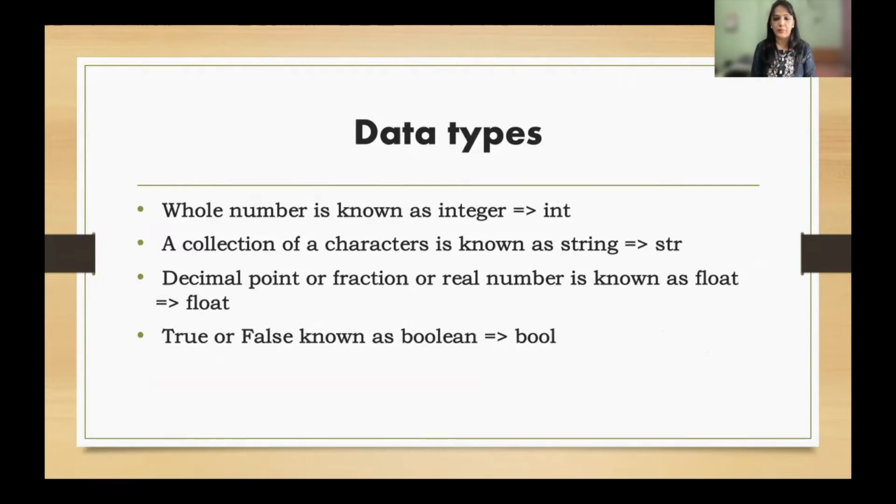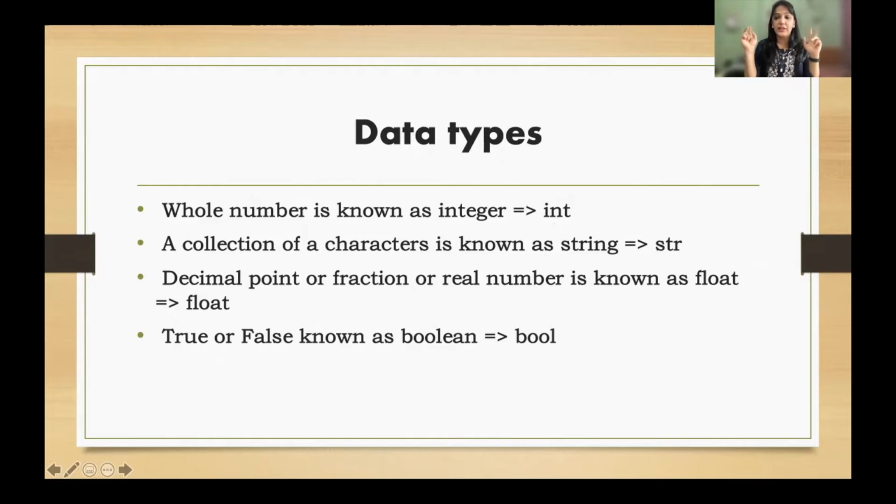So in programming, this whole number is known as an integer. And in Python, this integer is known as int. So whenever I say int, it means I'm talking about a whole number which does not have the decimal point or which does not have a fraction.